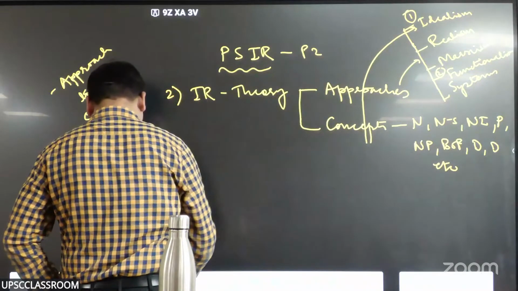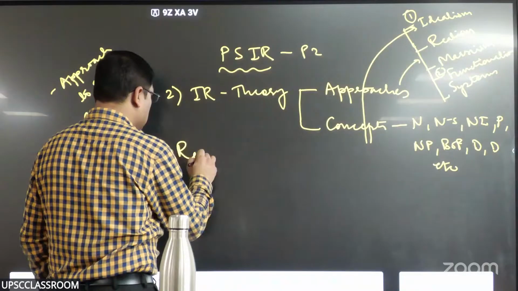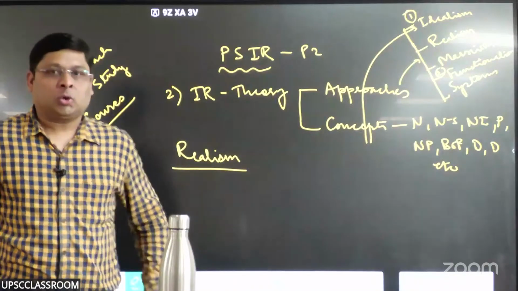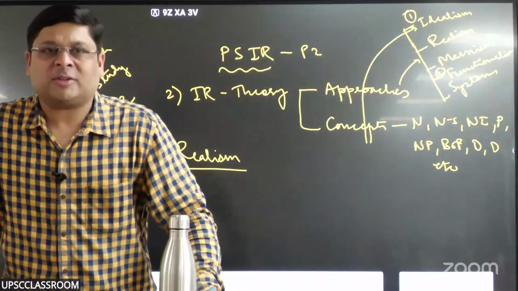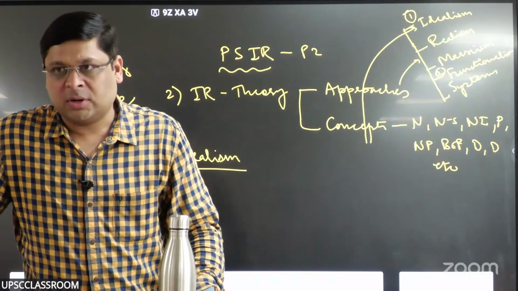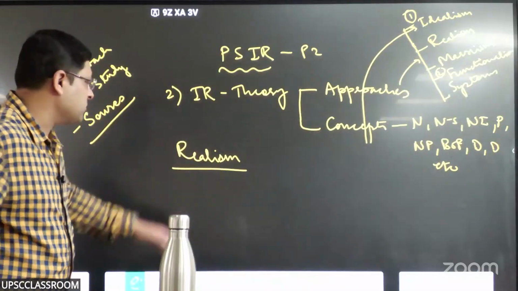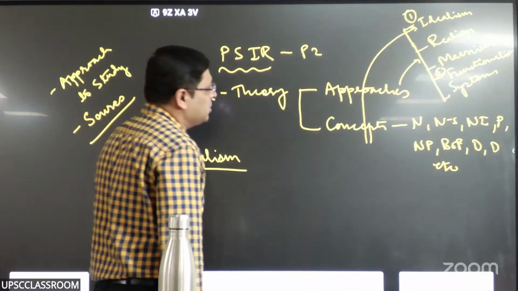Next, realism, the most dominant kind of theory which influences foreign policies like anything, right? Two theories have been very dominant as far as the foreign policy of different countries is concerned. One is liberalism, the other is realism. And there is a constant debate, a struggle between these two theories in terms of their influence on international relations.